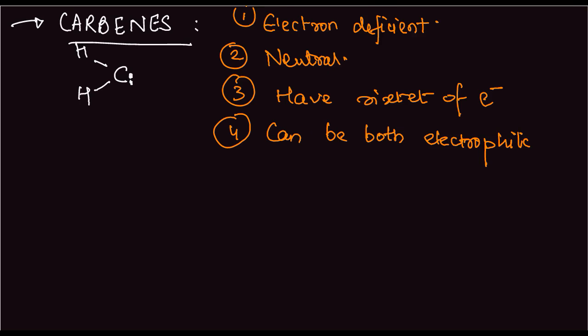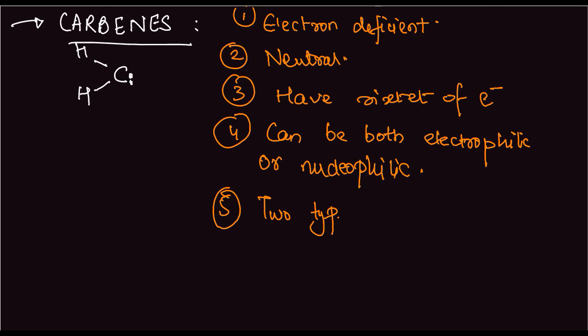And there are two types of carbenes: singlet and triplet.